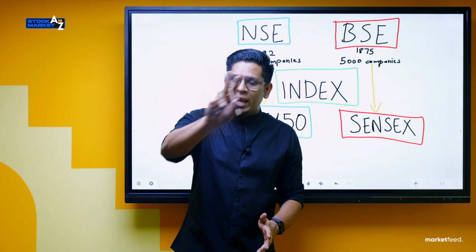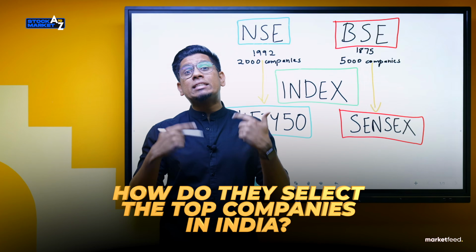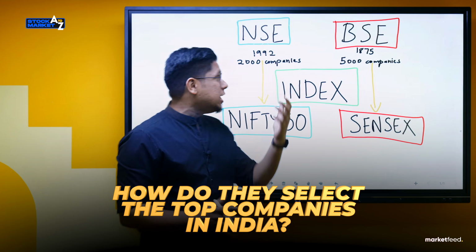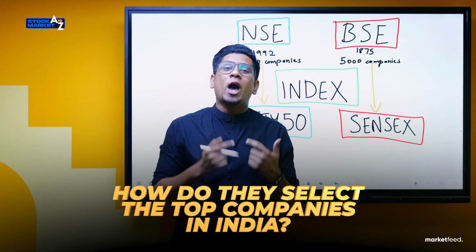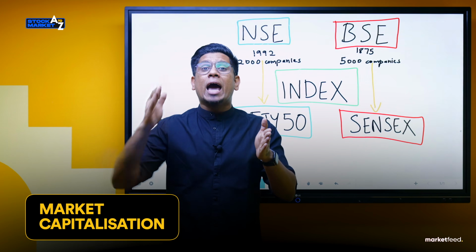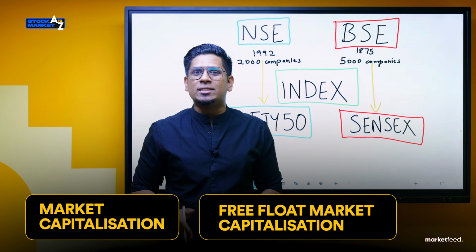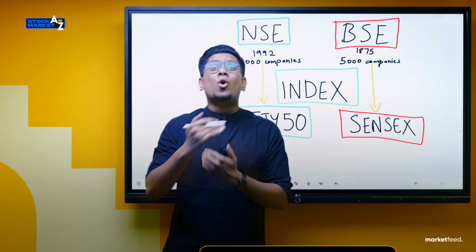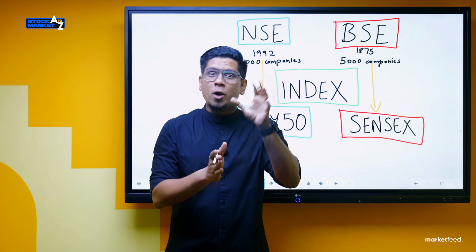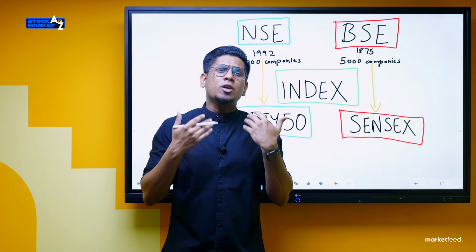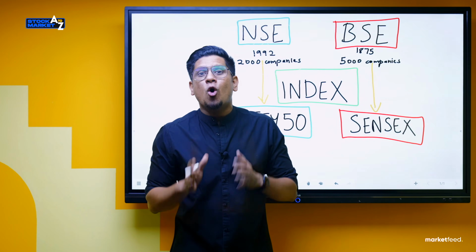Now, you might have two doubts here. How do they select the top companies in India? In order to understand the top companies in India or top companies in NSE, you have to understand certain terms like market capitalization and free float market capitalization. Now, do you know them? In this learning series going ahead, I will be teaching you what market capitalization is and what free float market capitalization is. I think you should understand more only then.